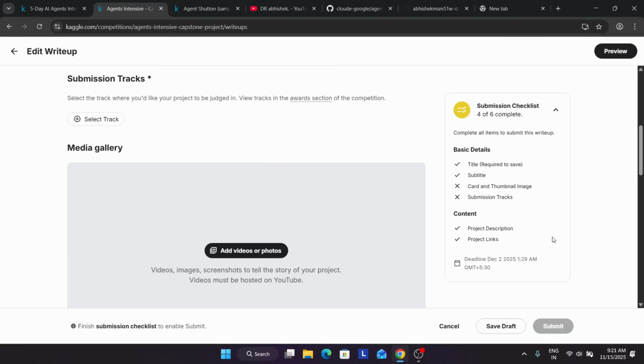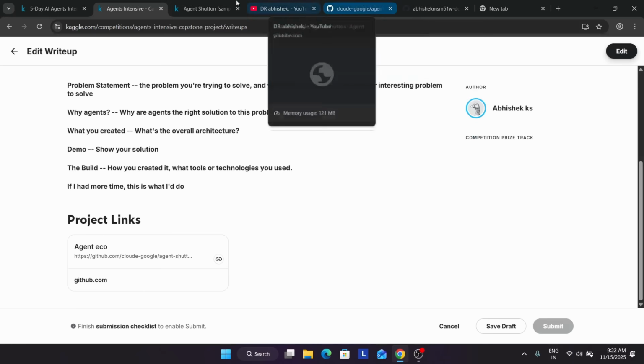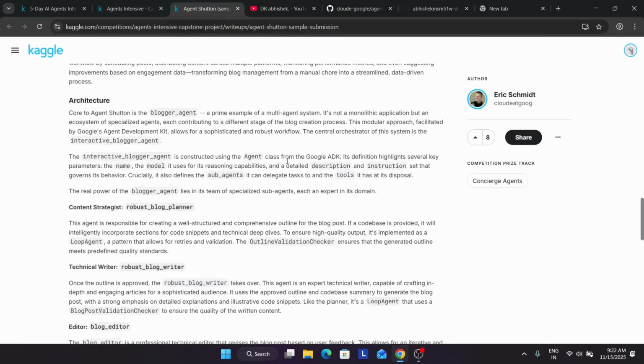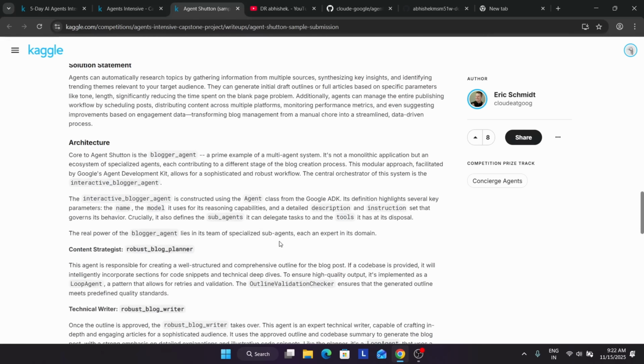Here are some examples: you can work on the education track and the financial track, like for the stock market, etc. Or you can make any blogger agent, they have already made one, so you can just improve the blogger agent and submit it. If you want a preview, you can click on preview and here you can see all these things mentioned. So the original preview will look like this, and you have to make yours like this.